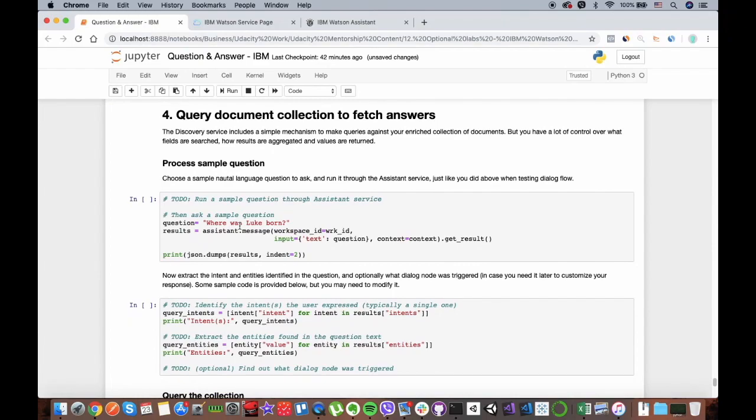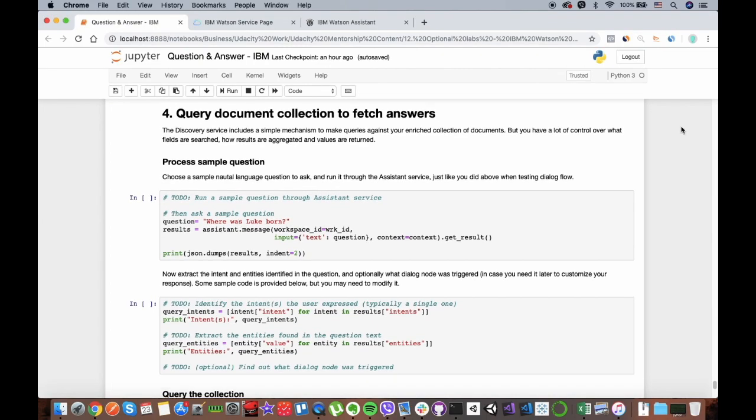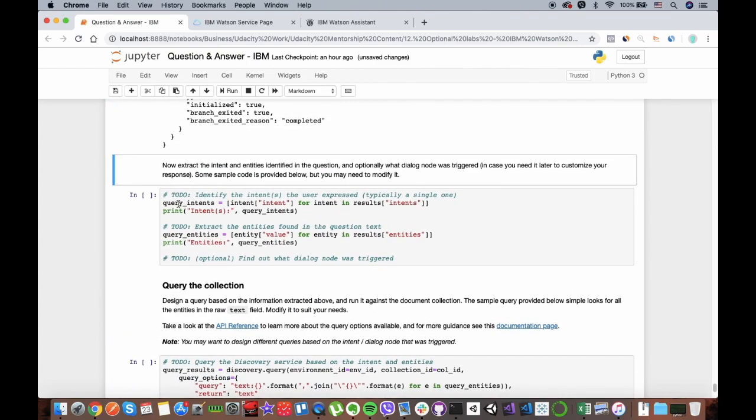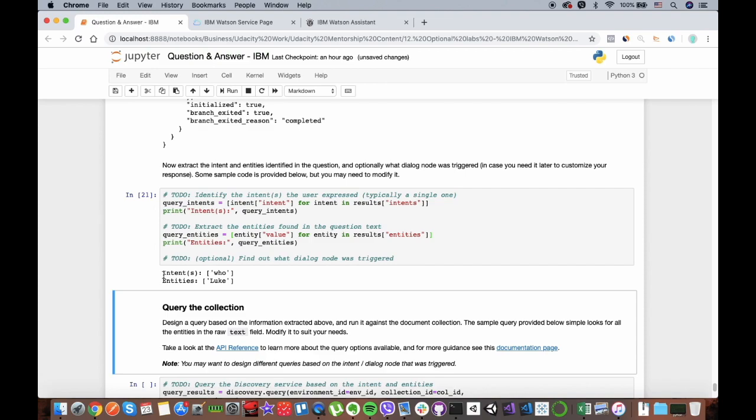So let's go to the fourth part of this Jupyter notebook. In this section, we want to, again, like above, give a question. And after giving the question, we want to get the query intent, and also the query entity, which just by running this cell you can get: the intent is who and the entity is Luke.